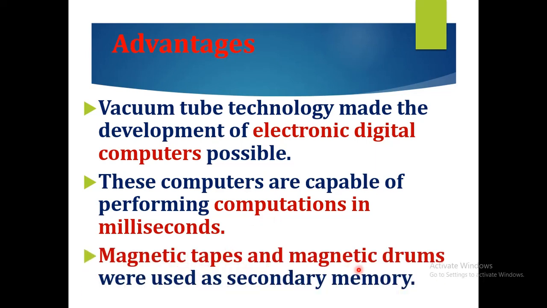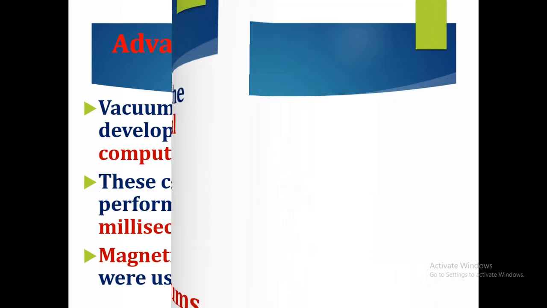Magnetic tapes and magnetic drums were used as secondary memory. So the secondary memory used in the first generation computer are magnetic tapes and magnetic drums.